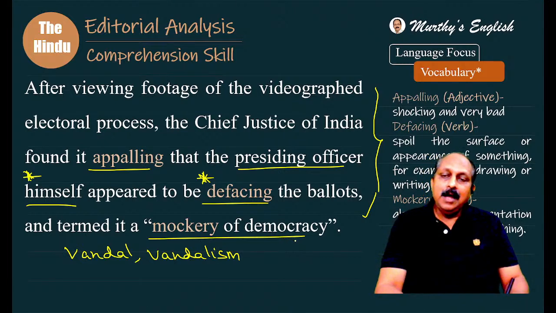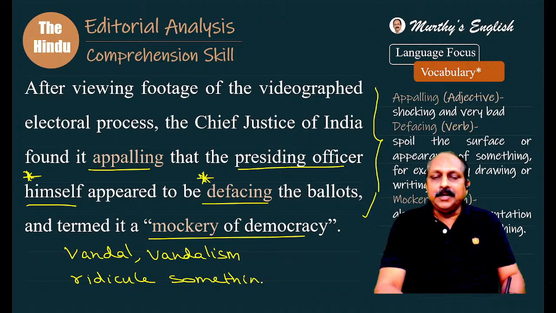Mockery means what? Absurd misrepresentation, you can say, or representation or imitation of something. I would rather use the word ridicule, ridicule something, not imitating, not absurd misrepresentation. I would rather prefer ridicule. Mockery of democracy means what? Ridiculing democracy. That is the exact word you can think of.